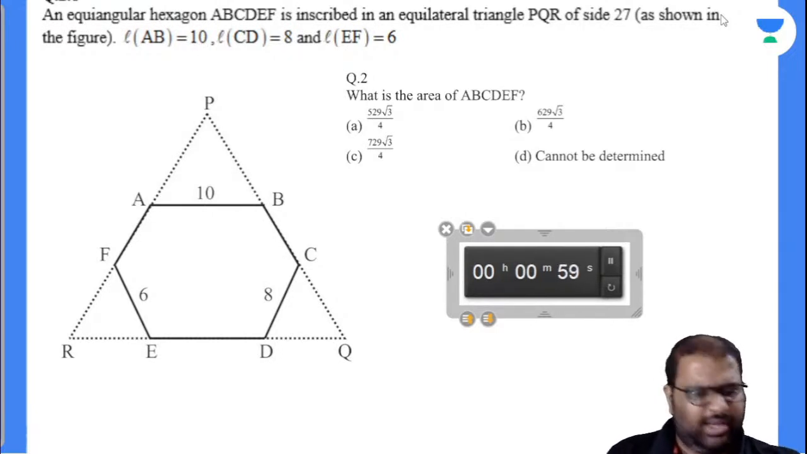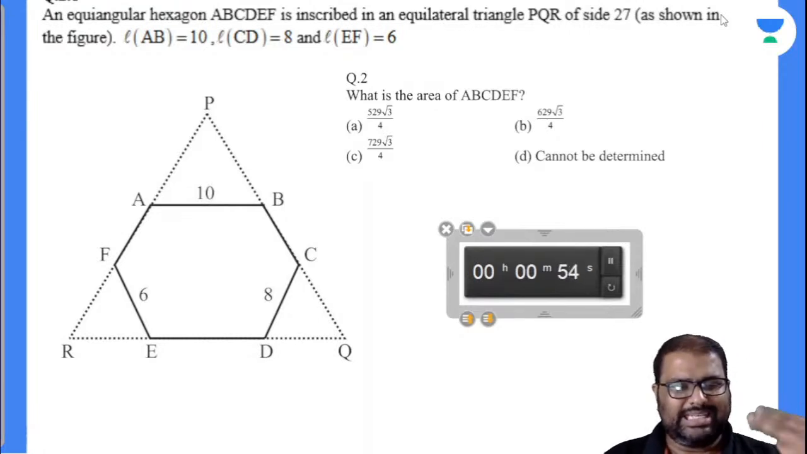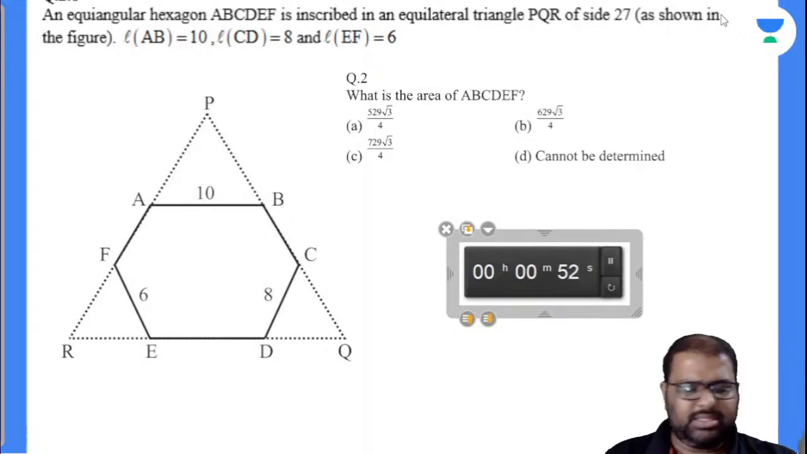If it is a regular hexagon, I can say that a regular hexagon can be divided into 6 equilateral triangles, meaning all the sides are equal. But here all the sides are not equal, which means the central angle will not be the same for all the triangles. So how should I calculate this?